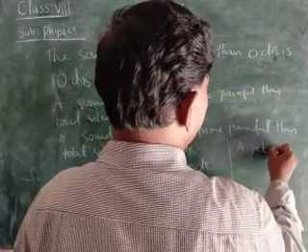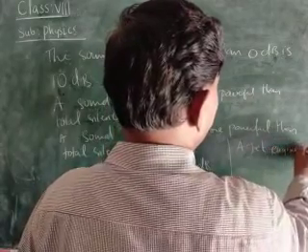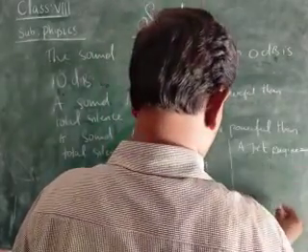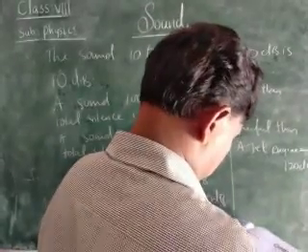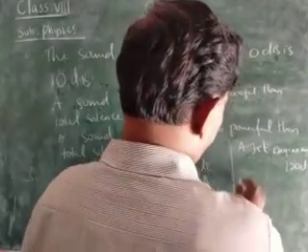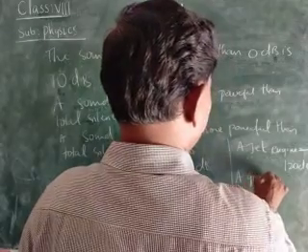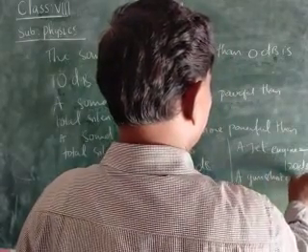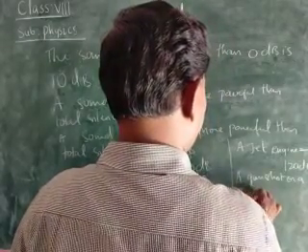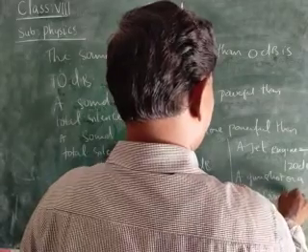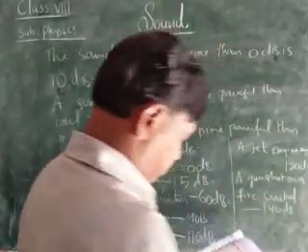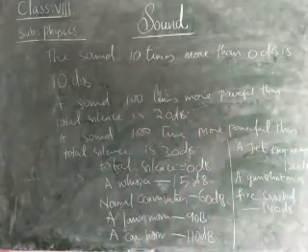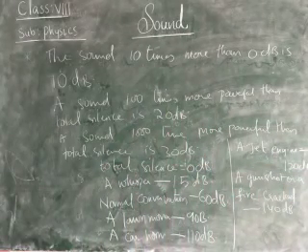A jet engine is 120 decibels. A gunshot or a firecracker is 140 decibels. Okay, children?